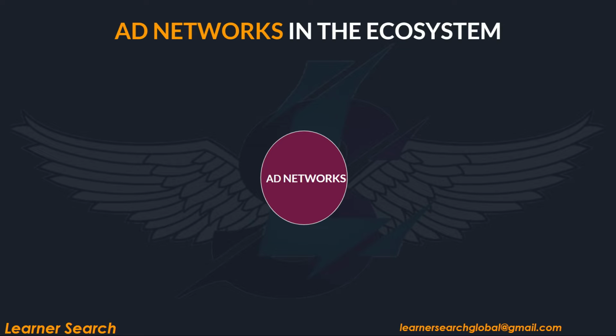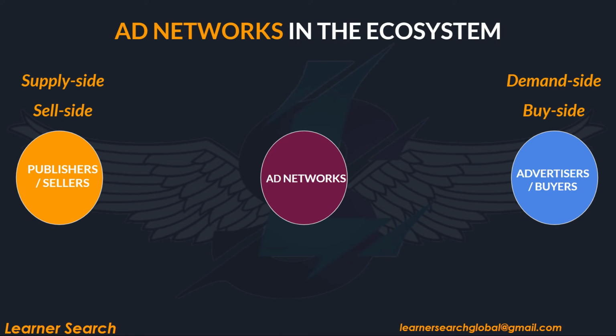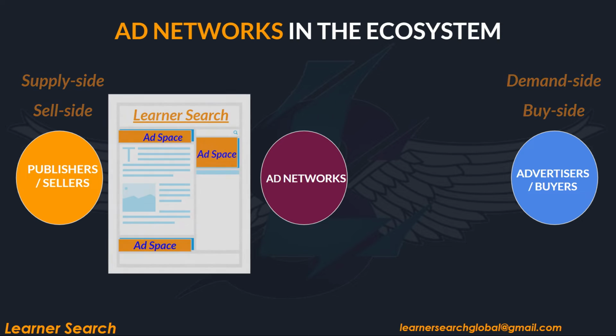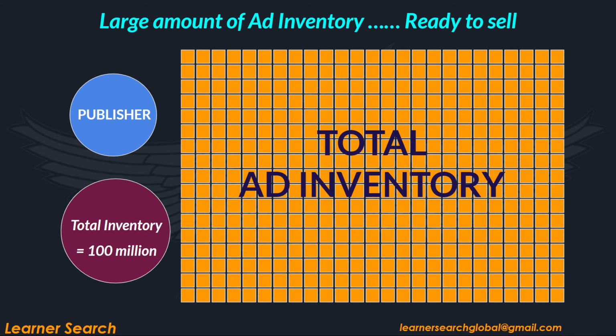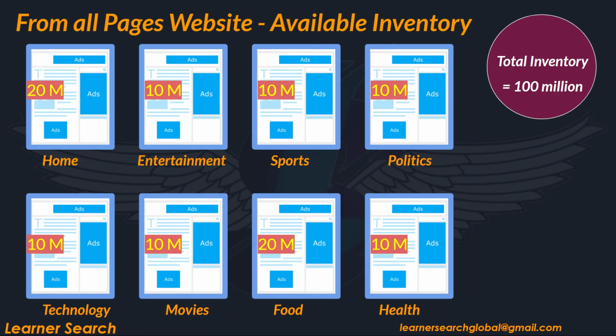Ad networks sit at the center, with the publisher on the seller side and brands on the demand side of the ecosystem. Let's assume I am a publisher with a defined inventory. The total inventory on sale for this month is 100 million ad impressions. This inventory is across all web pages belonging to different page categories like home, entertainment, sports, politics, technology, movies, etc.